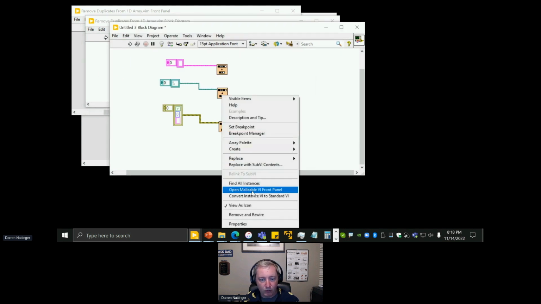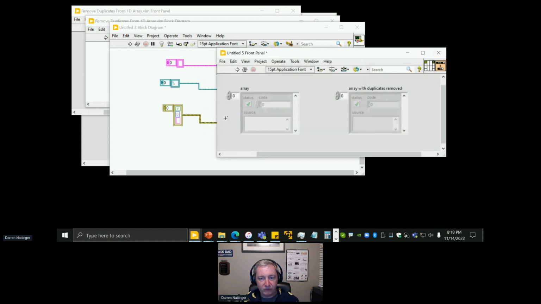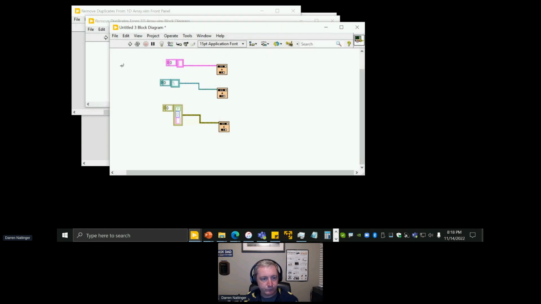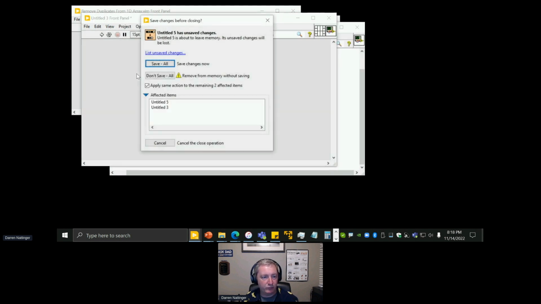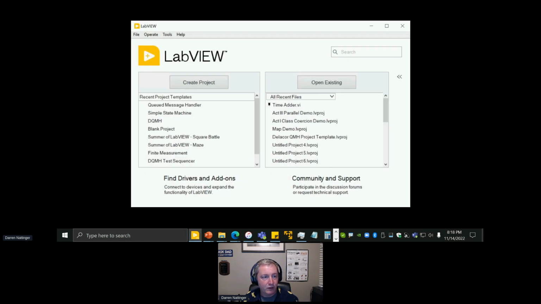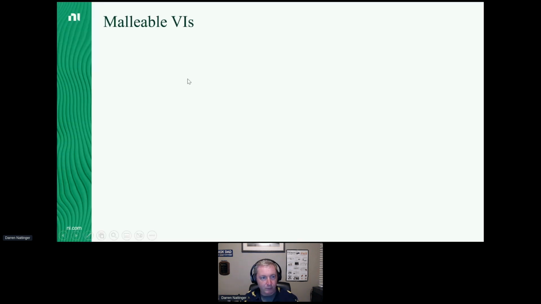If we then go look at one of the particular instances, we can see, oh, it's the same thing, only it got turned into the array of error clusters instead of the array of variants. So that is a malleable VI. And they sound pretty freaking cool, don't they? Well, they are actually pretty freaking cool.